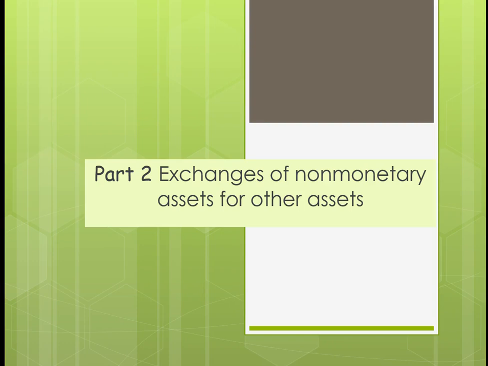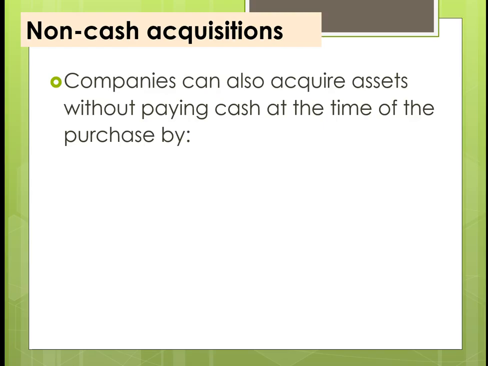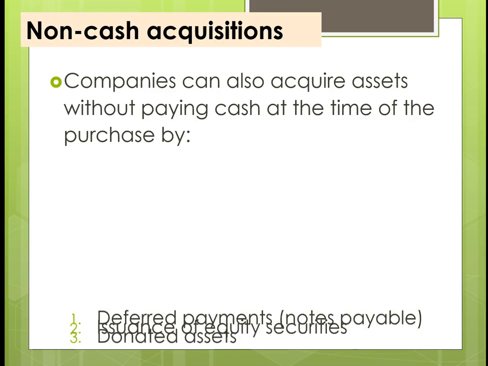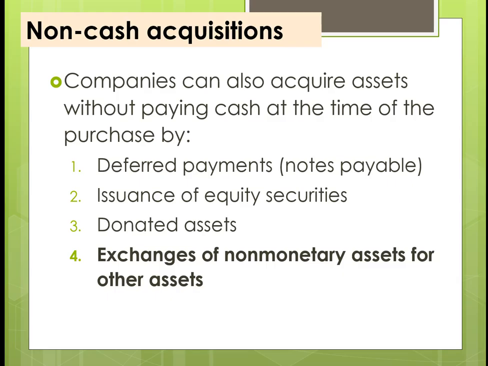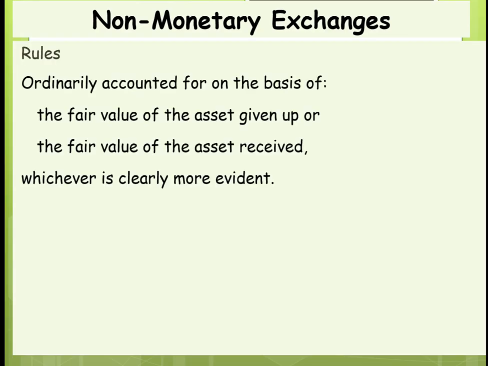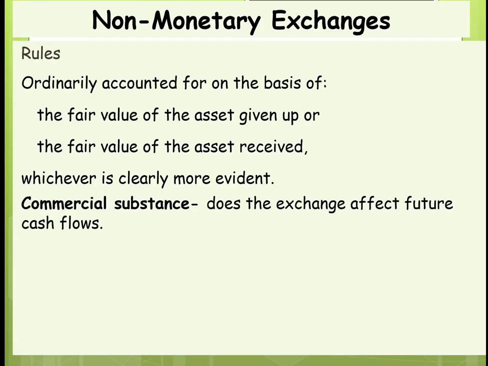Chapter 10, Part 2. We're now going to look at exchange of non-monetary assets for other assets. We looked at the first three already in Part 1, and now we're going to look at exchanges of non-monetary assets. So we're going to go over the rules. Ordinarily, they're accounted for on the basis of the fair value of the asset given up or the fair value of the asset received, whichever is clearly evident.